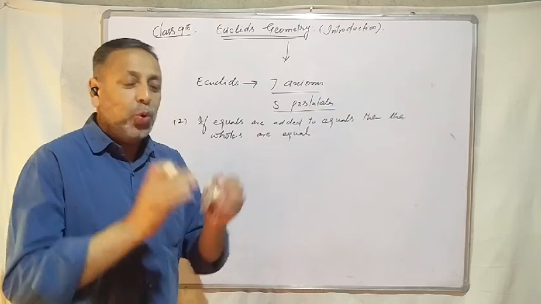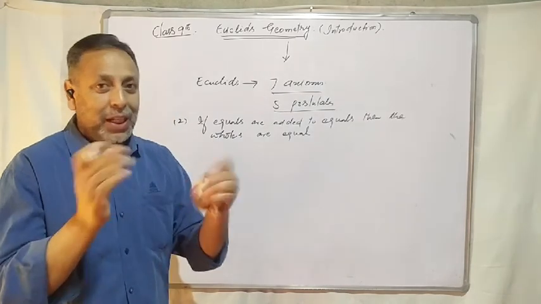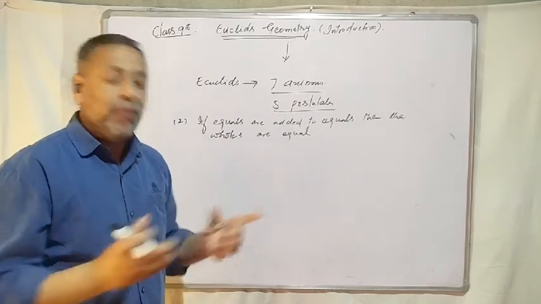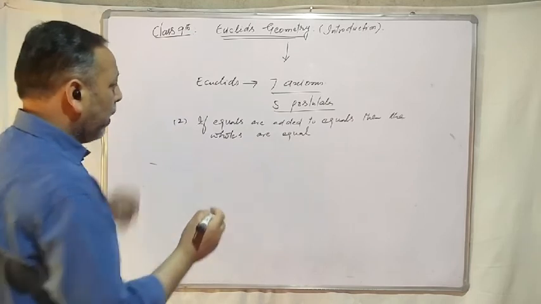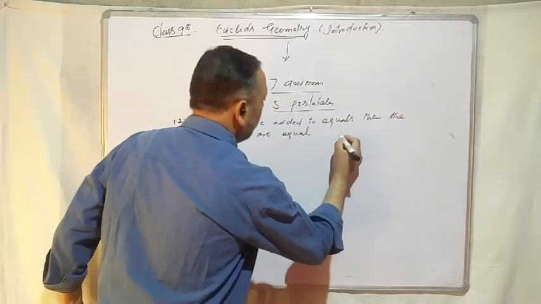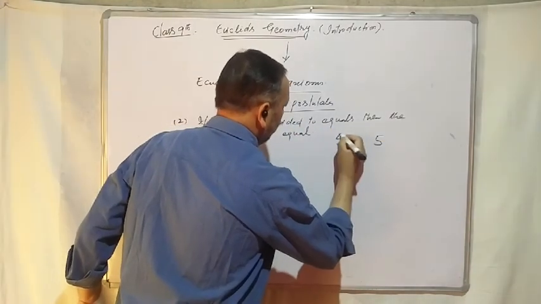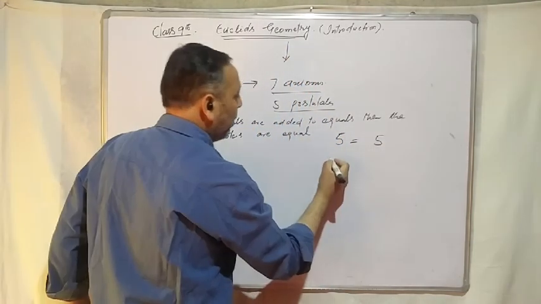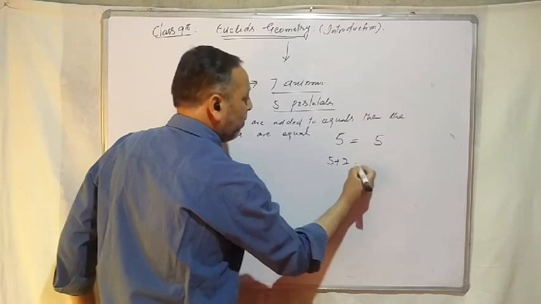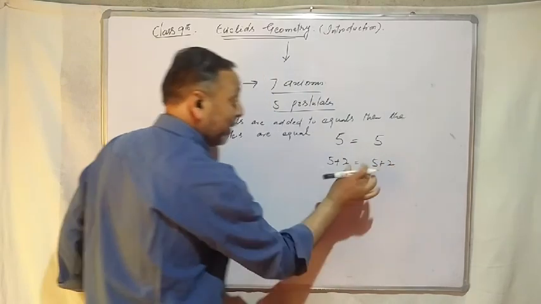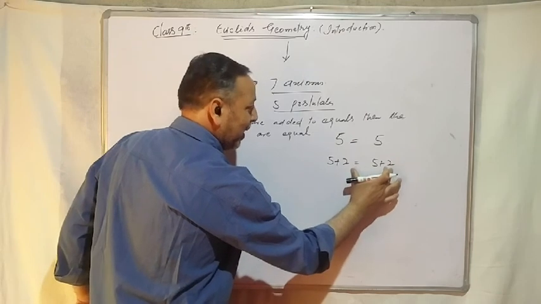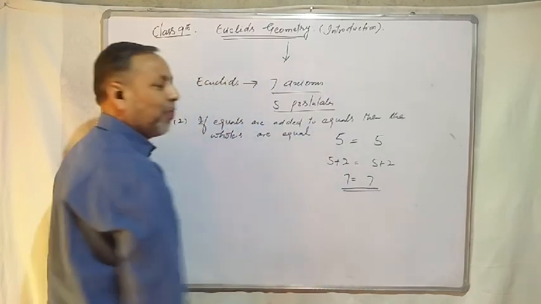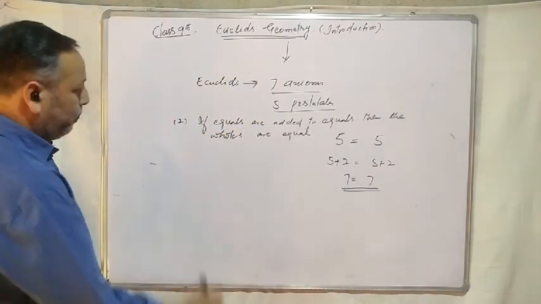यानी अगर दो चीजें हैं equal, if two things are equal, if we add equal things to these two things, then the sums which we get are also equal. For example, 5 is equal to 5. Now if I add 2 to this 5 and 2 to this 5, that means I have added equal things to two equal things. 7 is equal to 7, that means the wholes are equal.